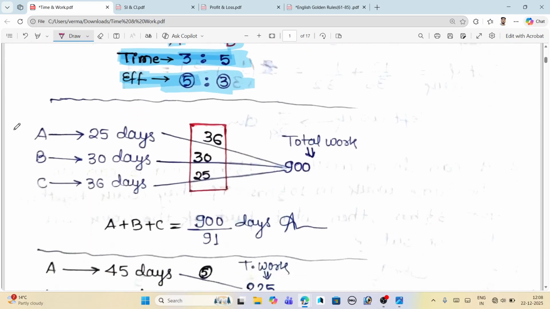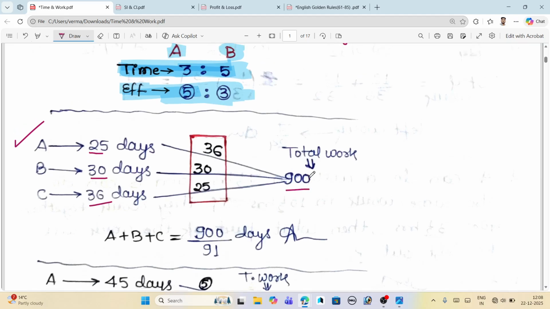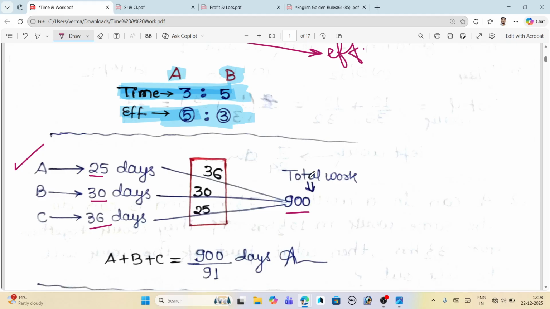Now moving toward another example. A takes 25 days, B takes 30 days and C takes 36 days. We have to calculate how many days they take to complete the work when all of them work together. Firstly we have to take the LCM of 25, 30, and 36. The LCM of this we will get is 900. Just calculate the LCM and then you will get the total work.